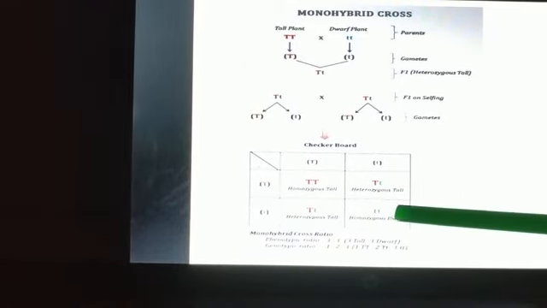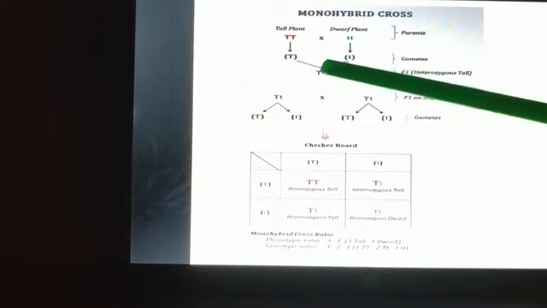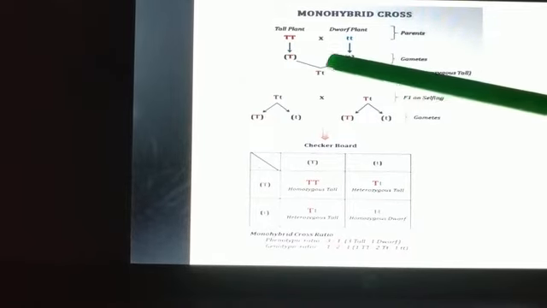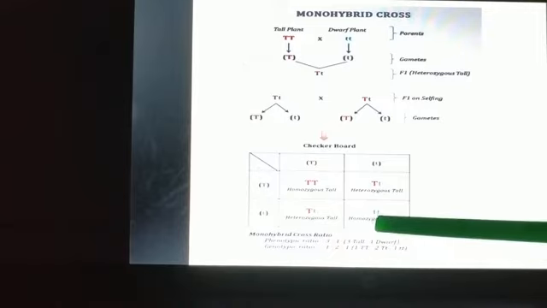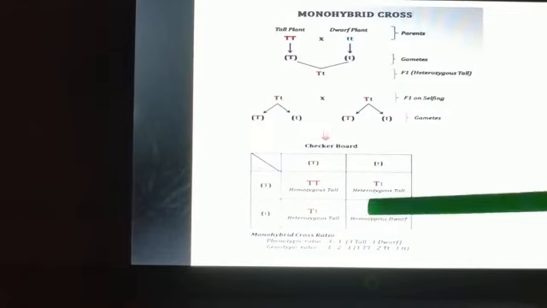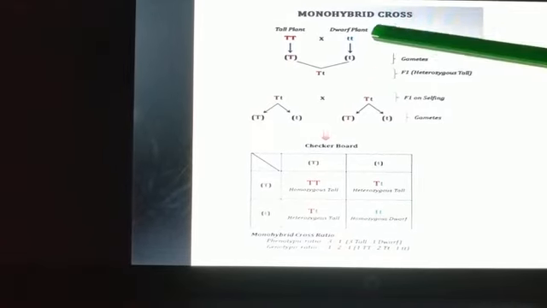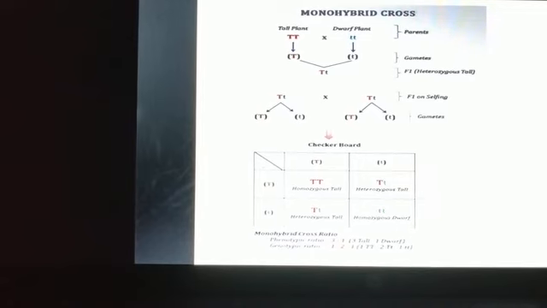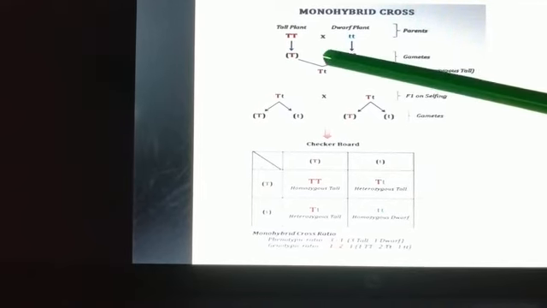But remember students, this dwarf plant was not expressed in F1 generation. We are getting it only in F2 generation. So in F2 generation, this dwarf character reappeared from the parent. But it was hiding in F1 generation.